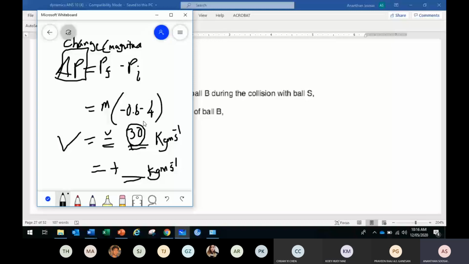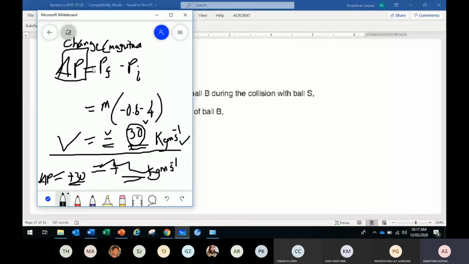But Cambridge always goes for just the magnitude. So you put negative 30, it's not wrong. You can leave the answer here. This is the best answer. You get the full mark. But remember, because Cambridge is asking for change, if you got, let's say, negative 30, then you put change in momentum, therefore positive 30. You get the mark also.